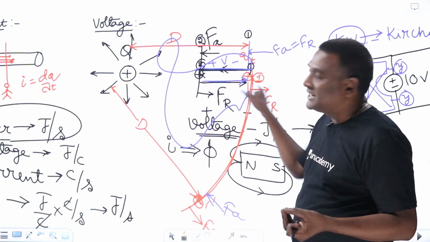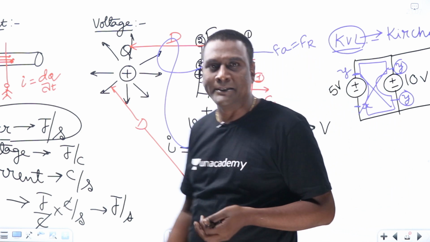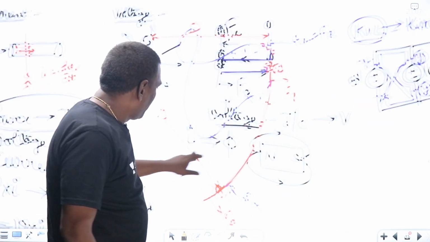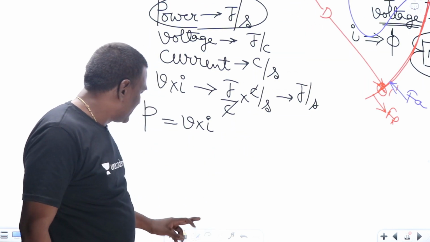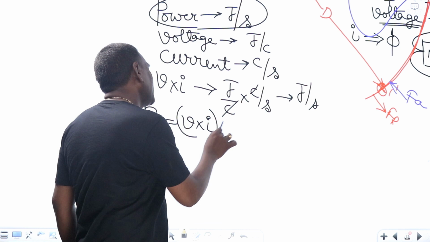But here it is delivered. That contradiction, in the next session we will see. Okay. Now, even if you derive it, some proportionality constant will be there. Ultimately, that proportionality constant will become 1 only.